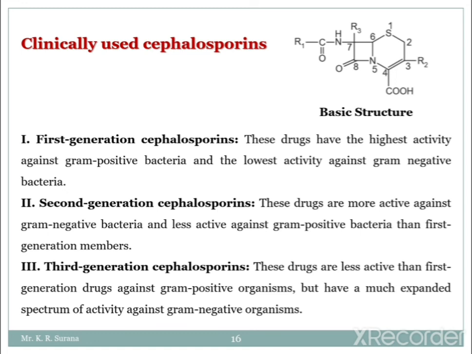These are the different generations that are clinically used.